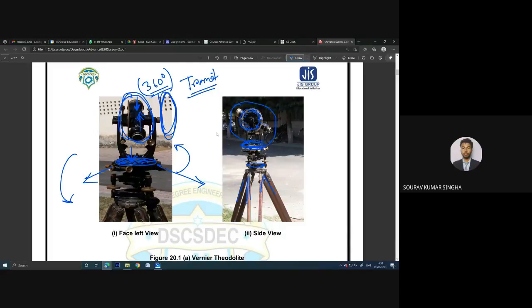In the lower circle, you are able to determine the horizontal angle, and in this top circle where the telescope is present, you can take the vertical angle. That is the measurement process using the theodolite. Okay, so at least to some extent it is clear how the theodolite looks and how you take the measurement. Is that clear to all of you?